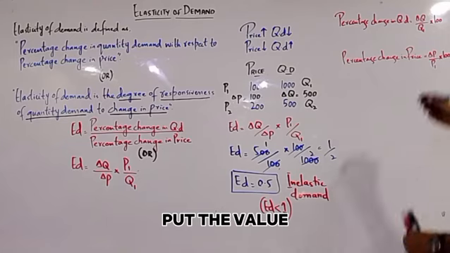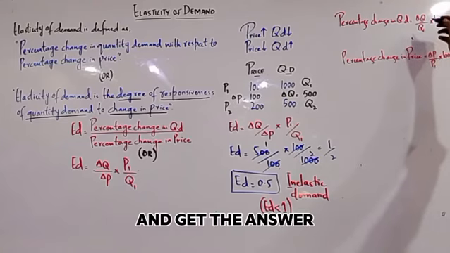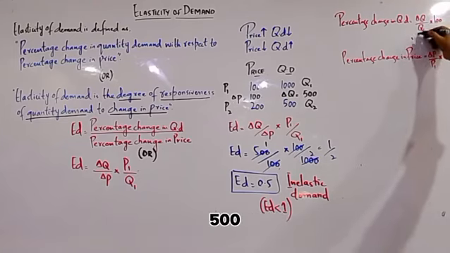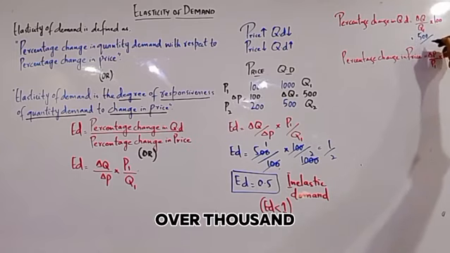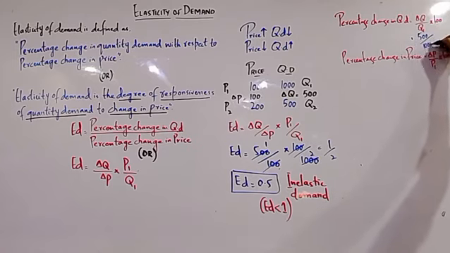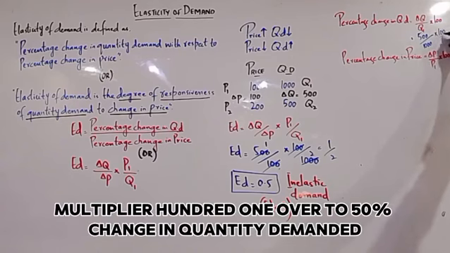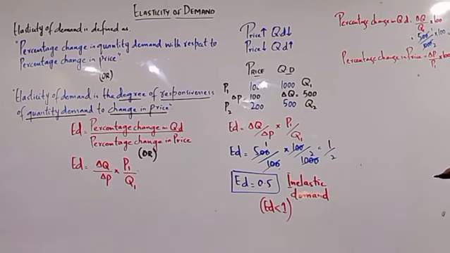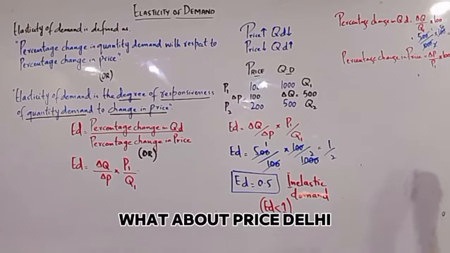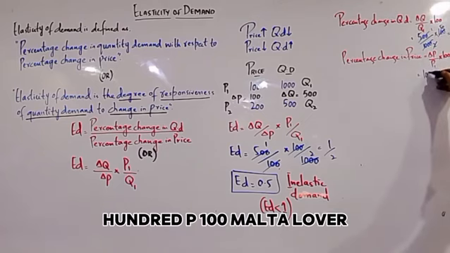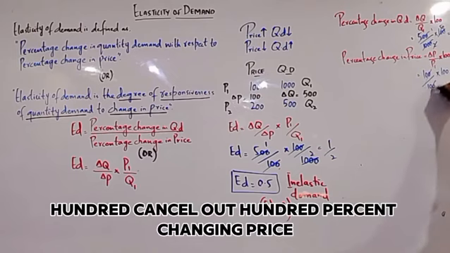Put in the values. 500 over 1000 multiplied by 100, 1 over 2, a 50% change in quantity demand. What about price? Delta P 100, P1 100, multiplied by 100, cancel out, 100% change in price.